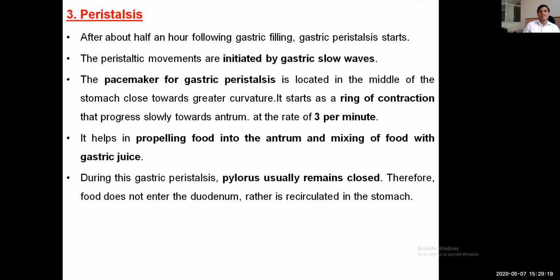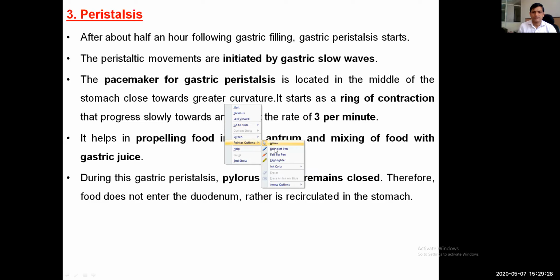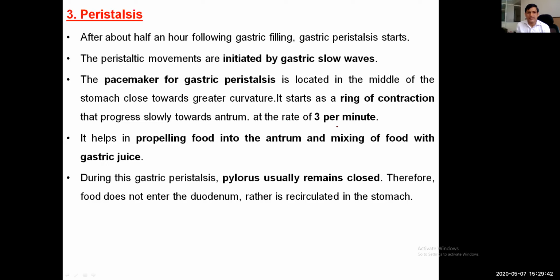The pacemaker of the gastric peristalsis is located in the middle of the stomach, close to the greater curvature, and the ring of contraction starts and progresses slowly towards the antrum at the rate of 3 per minute.